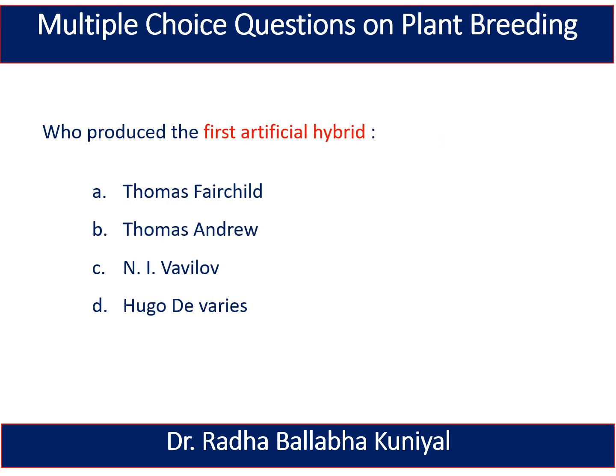The next question is, who produced the first artificial hybrid? Thomas Fairchild, Thomas Andrew, N.I. Vavilov, or Hugo de Vries? And here the correct answer is Thomas Fairchild. Thomas Fairchild developed the first artificial hybrid.